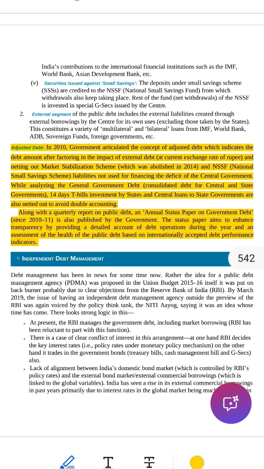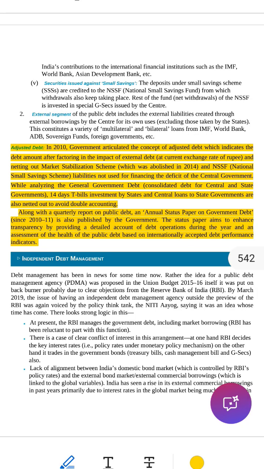Let's say you borrowed Rs 10 from your friend, but you already had Rs 3 in your piggy bank that you forgot. Also, your little sister owed you Rs 2. So to know your real debt, we must remove those extra Rs 5. Real debt equals 10 minus 5 equals Rs 5. Just like that, the government also does some adjustments to find its true debt. So what gets adjusted? Look at each part, line by line.